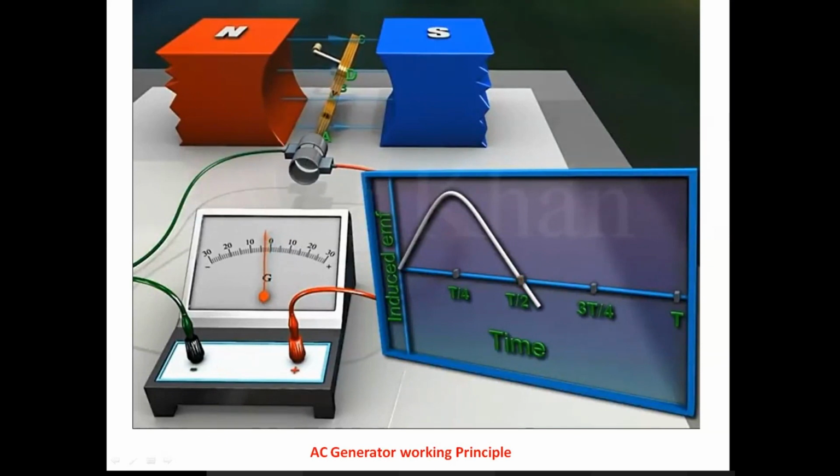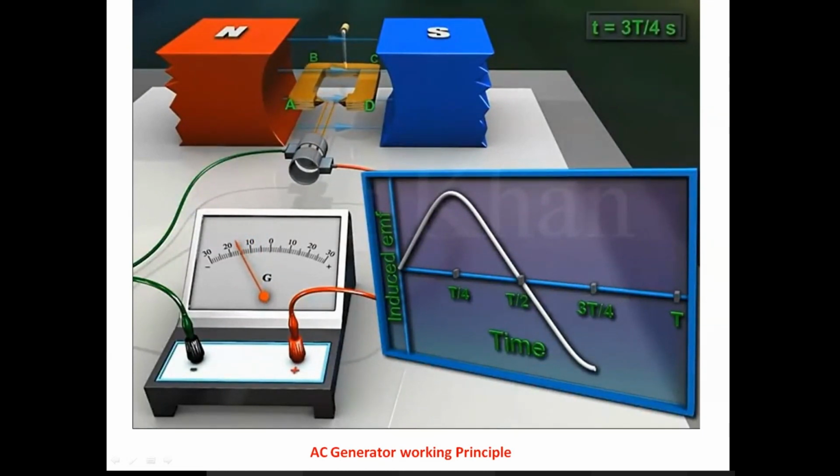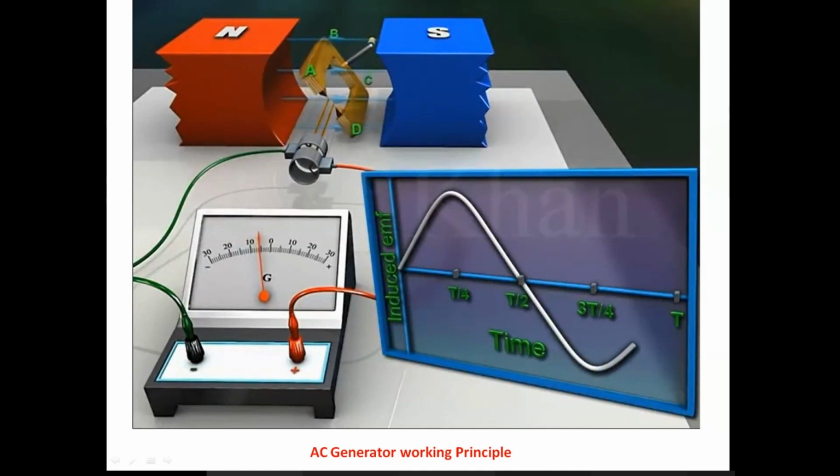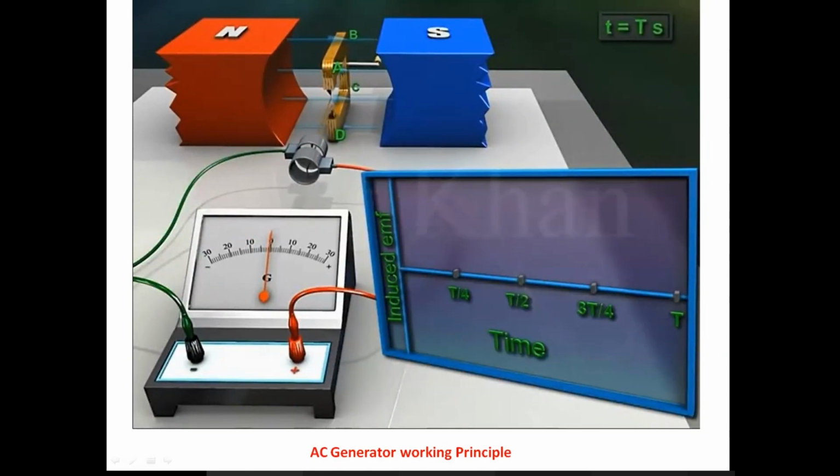During the third quarter rotation, the induced EMF increases but has an opposite polarity as compared to that of the first half rotation. At time 3t upon 4 seconds, the induced EMF attains its maximum negative value. During the fourth quarter rotation, the induced EMF decreases and becomes 0 momentarily at time t seconds as the armature is vertical once again. So the magnitude of the induced EMF is sinusoidal.